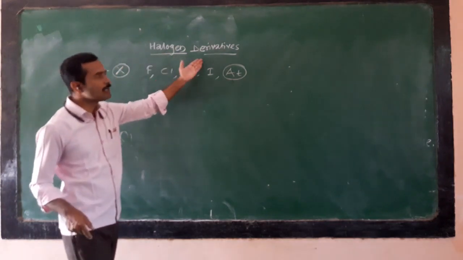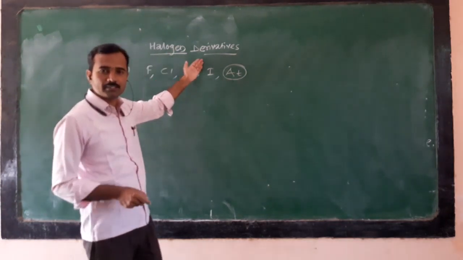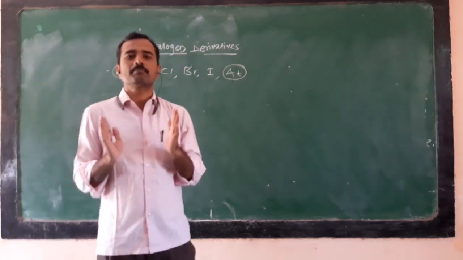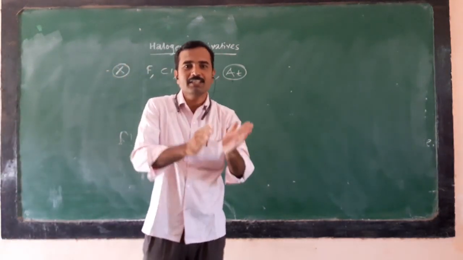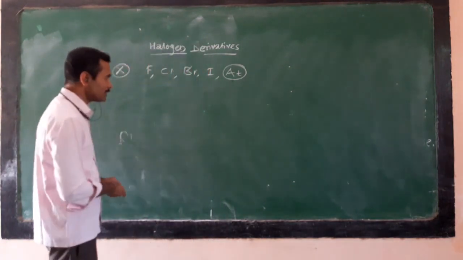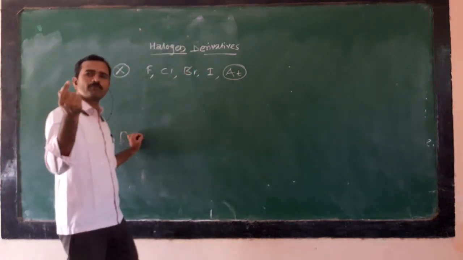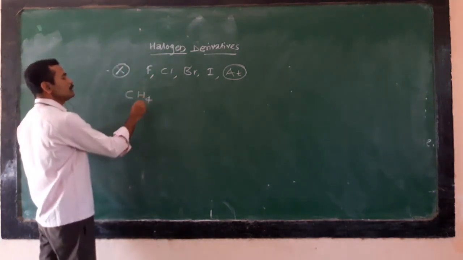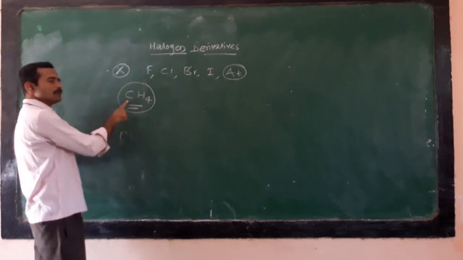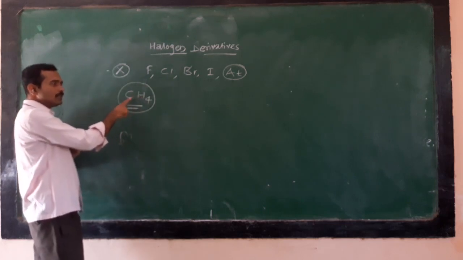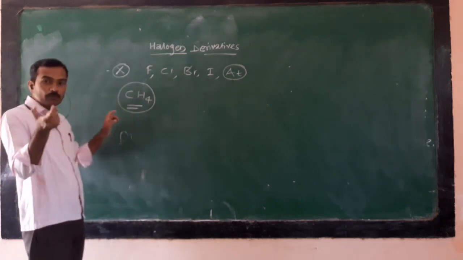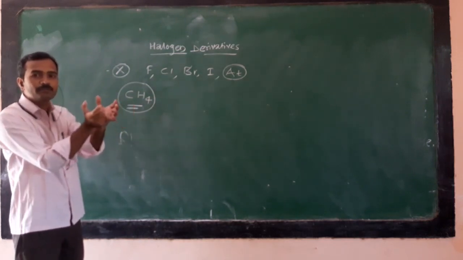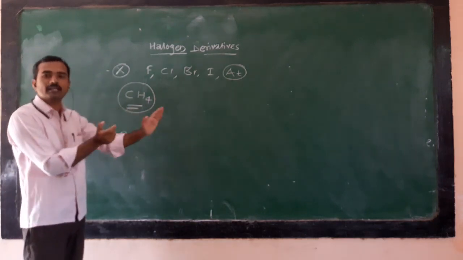So, halogen derivatives of hydrocarbons. What is meant by hydrocarbons? Hydrocarbons are compounds formed from hydrogen and carbon. For example, the first family member of alkane is methane, CH4. It is made from hydrogen and carbon, so the word itself means a compound made from hydrogen and carbon.